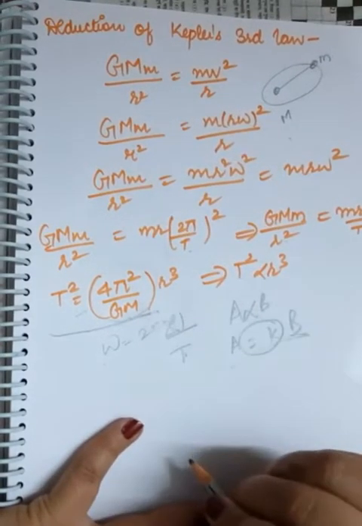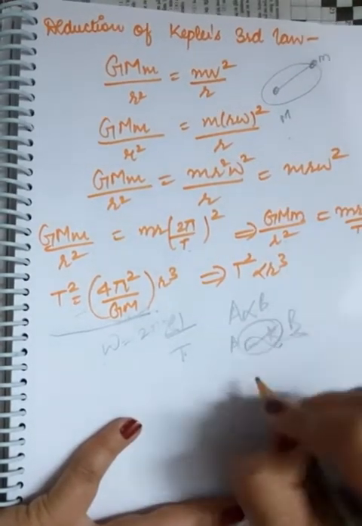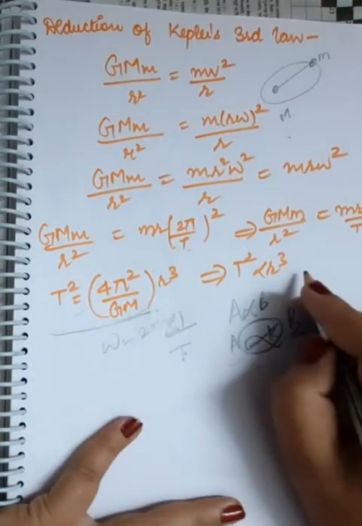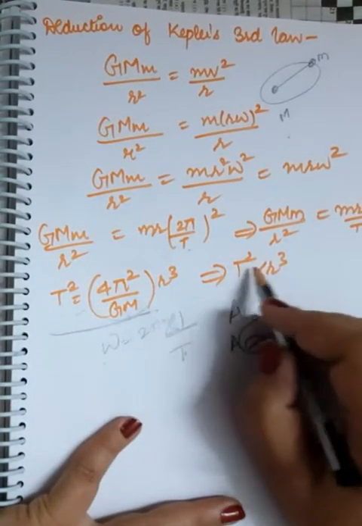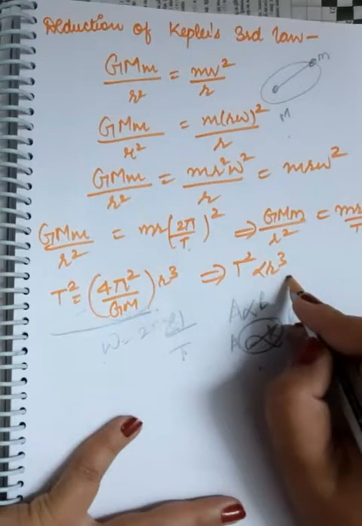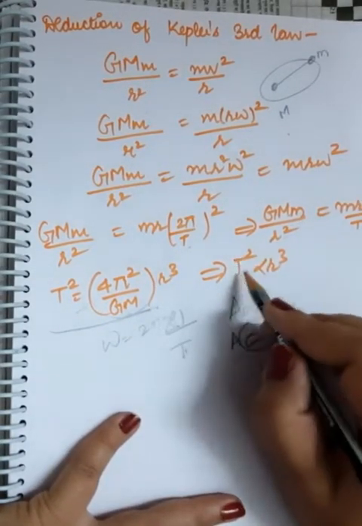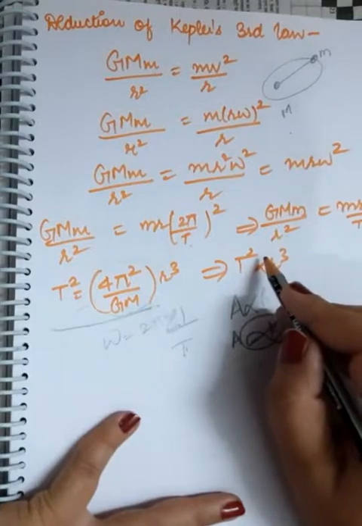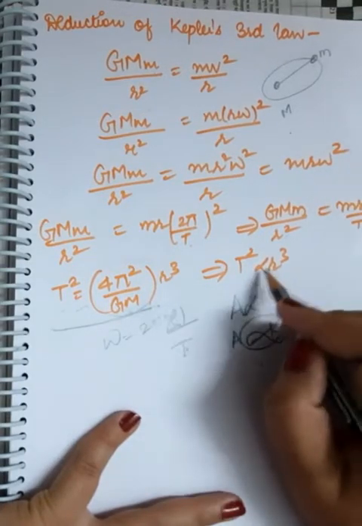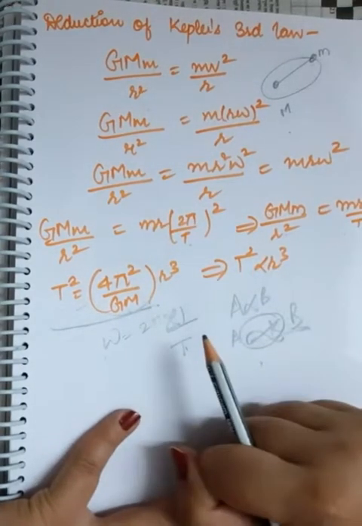Same way, equality and constant can also be replaced by this sign. So the same thing that I've done over here, that T square is directly proportional to R cube. So this is nothing but Kepler's third law, which is also known as the law of periods, that I have proven over here, that yes, the time periods of the planets revolving around the sun is directly proportional to the cube of the semi-major axis.